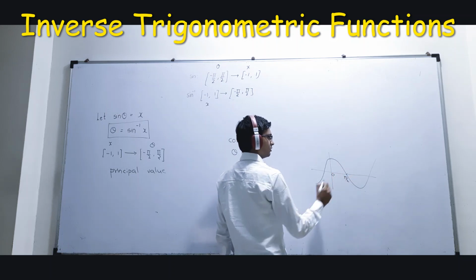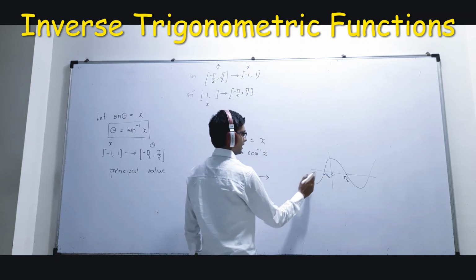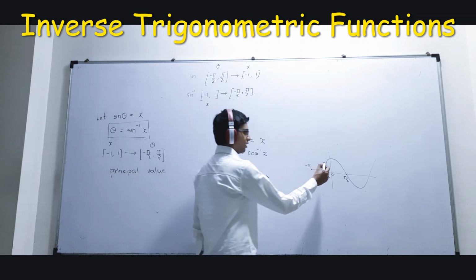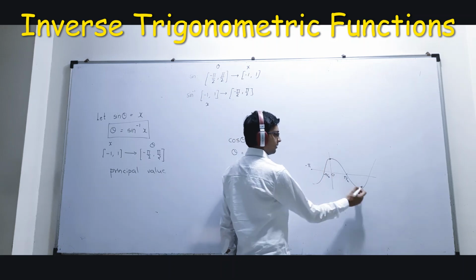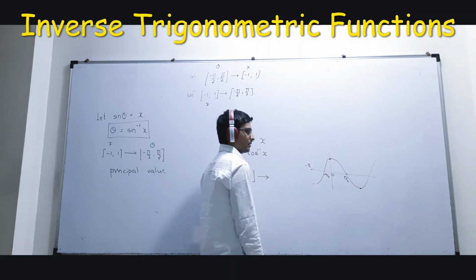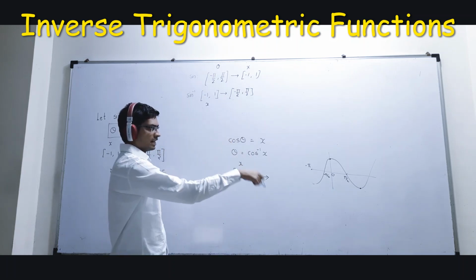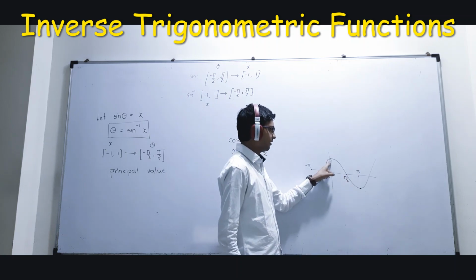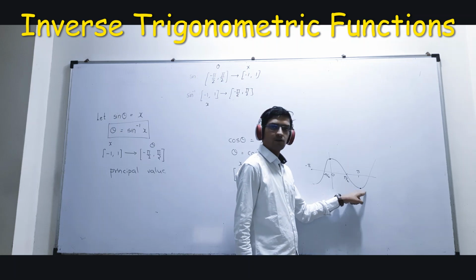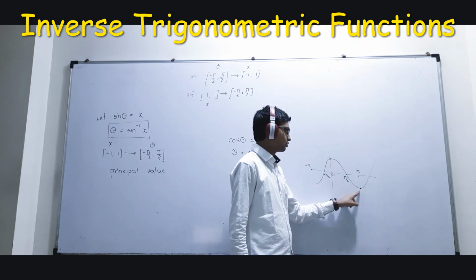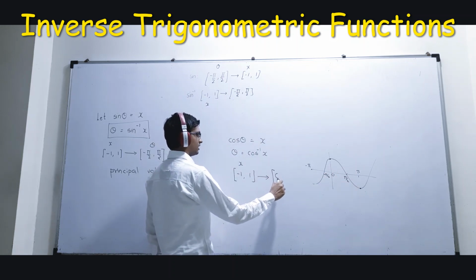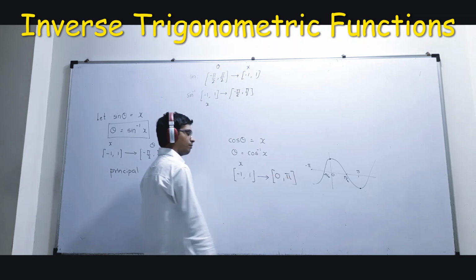This is pi by 2, है ना? तो ये कितना आएगा? माइनस पाई बाय 2. ये कितना आएगा? सॉरी, ये आएगा पाई, है ना? So what you will take? Say you will take these values unique. ये 1 0 के लिए और ये -1 बराबर. This set of values is unique. अगर ये pi है तो cos 0 के लिए 1, then it is reducing, then it is going down. So it is -1 and this is 1. So the domain, this should be 0 to pi.